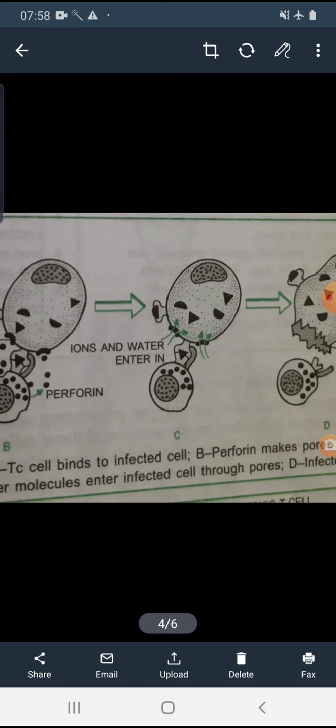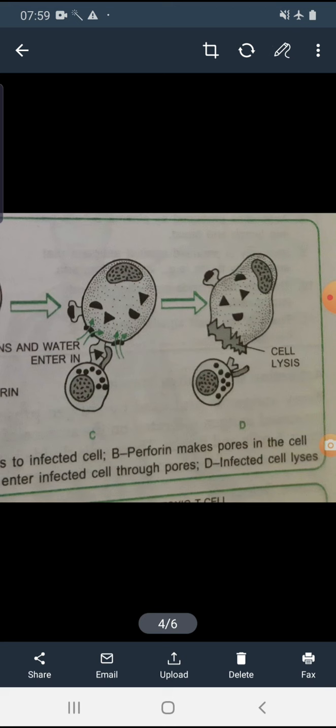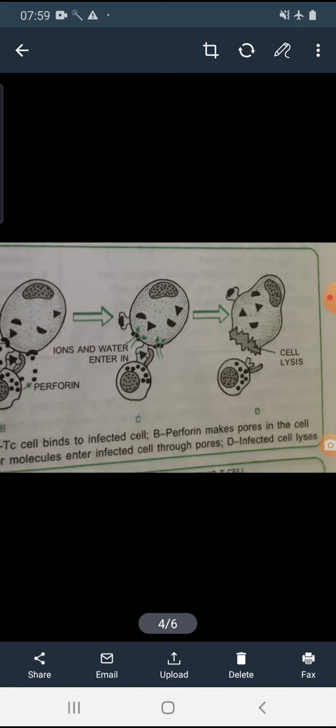So these perforins make a pore on the cell wall. After that what will happen, the ions and the water will enter into the cell in huge amounts, and after that that particular cell will burst. Okay, means there is lysis of the infected cell. And in this way the cytotoxic T cells help to destroy the infected cell.